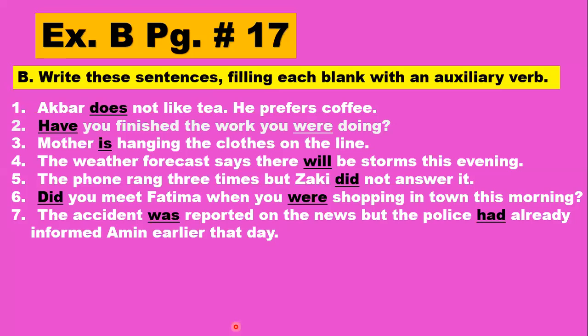Okay, exercise B, page number 17. Write these sentences filling each blank with an auxiliary verb. So you have to put an auxiliary verb here. Let's see. Akbar dash not like tea, he prefers coffee. So does is my auxiliary here. Okay, have you finished the work you were doing? So have is my auxiliary here.